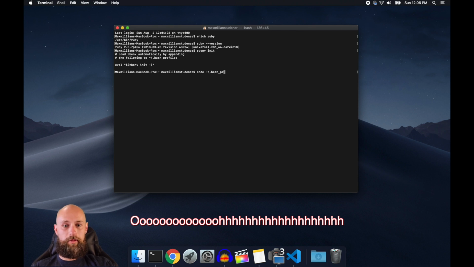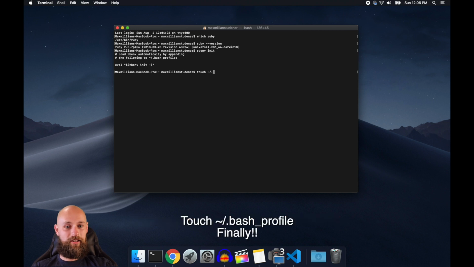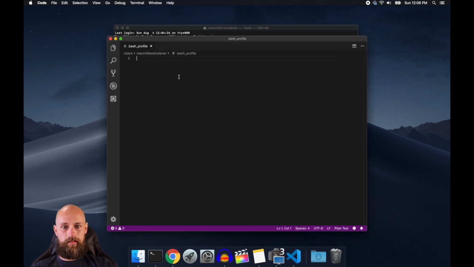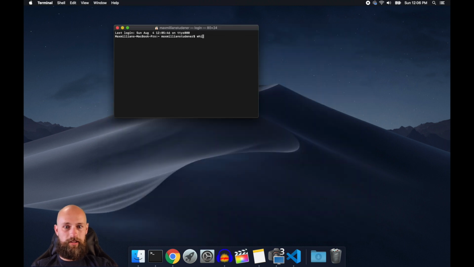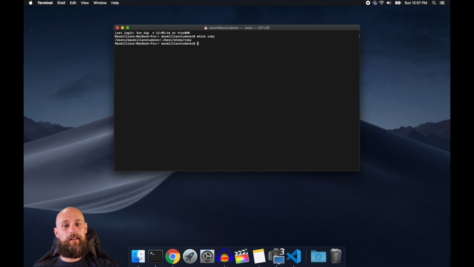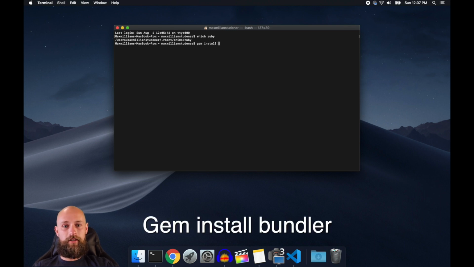So let's code our bash profile. Apparently it's not a file. Let's go ahead and touch that first. Alright. Which Ruby? Yeah! Cooking with gas now. Alright, we got Ruby. Let's go ahead and install Bundler.